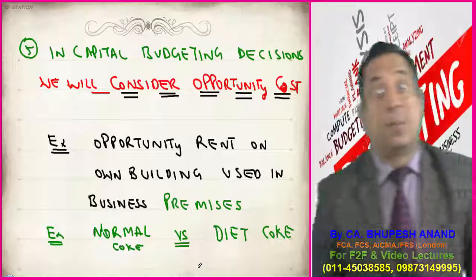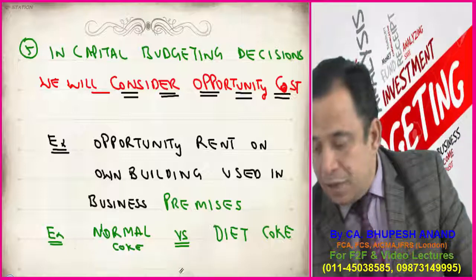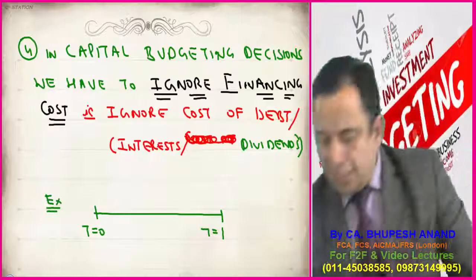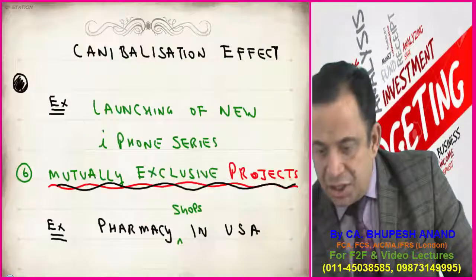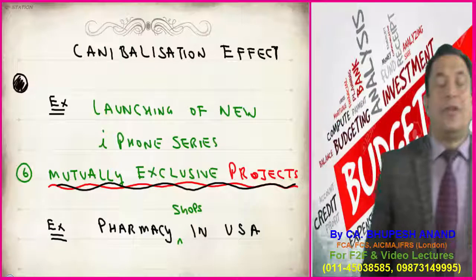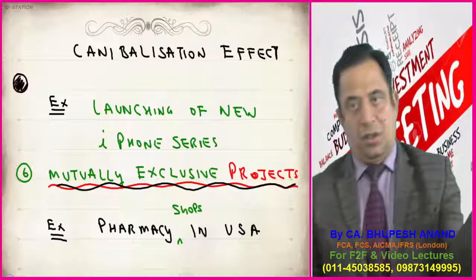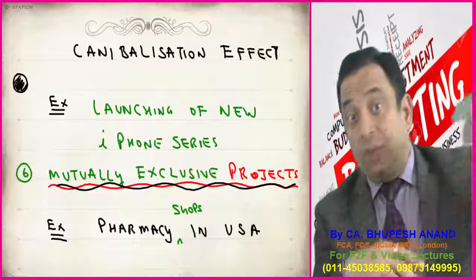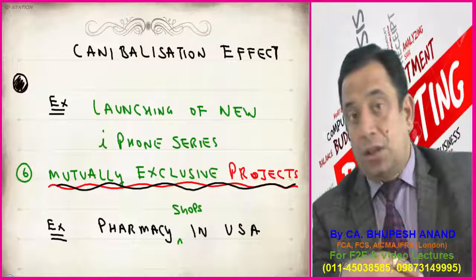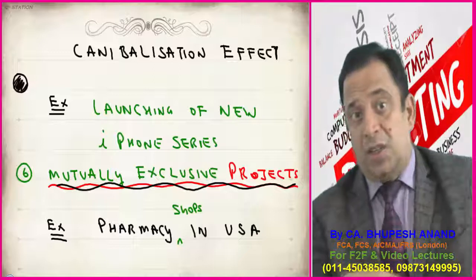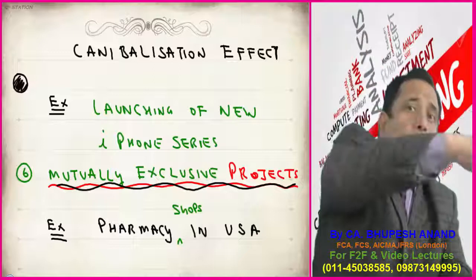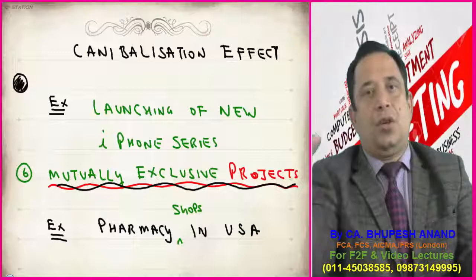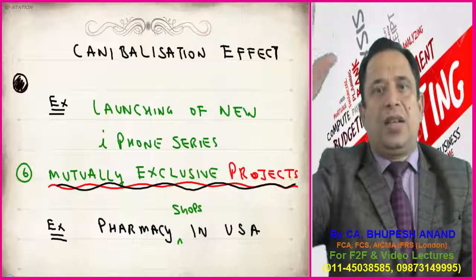I have given you the example of Diet Coke, Diet Pepsi with normal Pepsi. The next point is launching of new iPhone series. The reduction in the sales of the old version, because the prospective customers have shifted from the old version to the new version, is named as cannibalization. So how much is the sales we will consider for the new version?